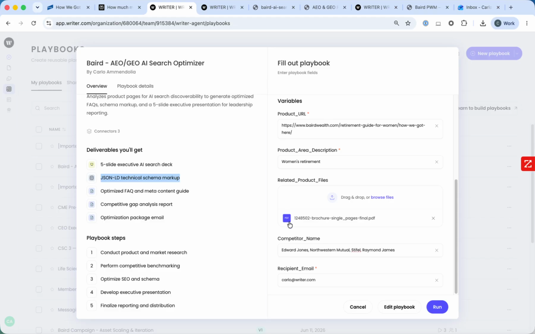And you can see I throw in some specific competitors I'm interested to compare against within that area of women's retirement, and any other files I think might be relevant. So I'm going to let this run. It'll start a Writer agent session, which you're familiar with from our last demo. And I'm going to bring you right into some of the outputs here.